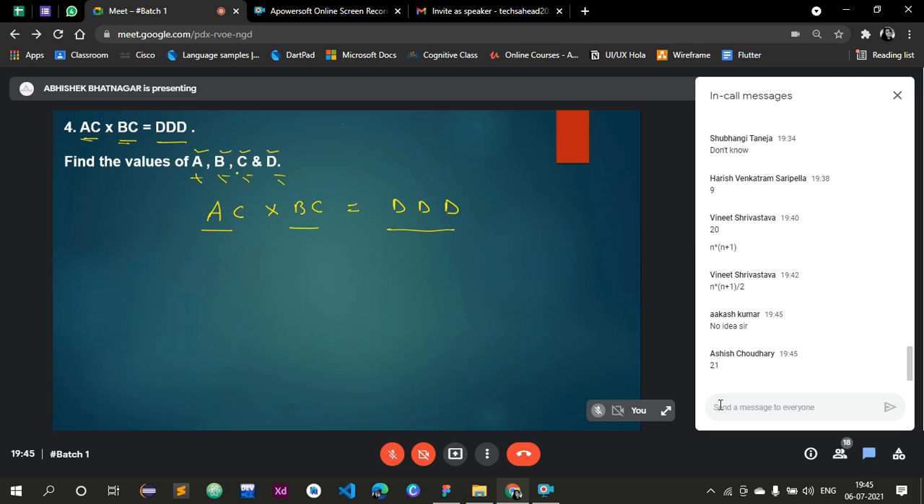What do we do in this? What has to be done? Can I say triple D is D into triple one? This is the question. Yes, sir. Any confusion? That means this number is actually in the form of triple one or triple two or triple four, triple nine, triple seven, it can be anything. So we can write triple D as D into triple one.